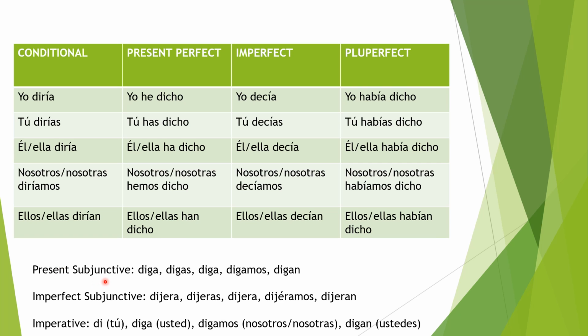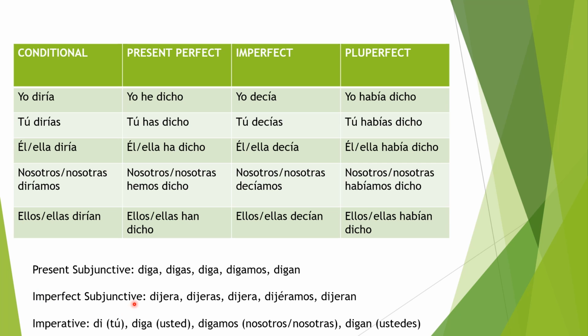Present subjunctive. Diga, digas, diga, digamos, digan. So as you can see, it's just like how you form the present subjunctive in any other verb. For any other verb, you just take the first person form of the verb, in this case digo, you remove the O and then you add whatever ending for the present subjunctive you need.